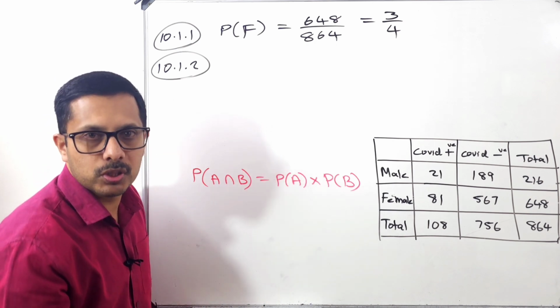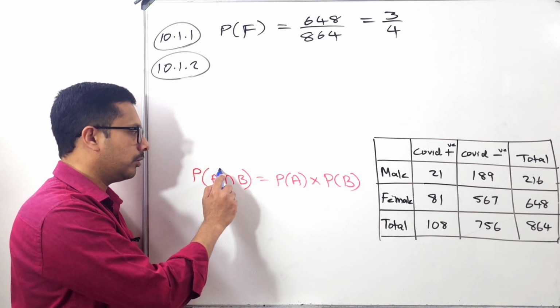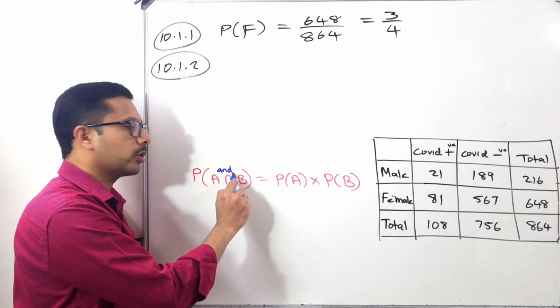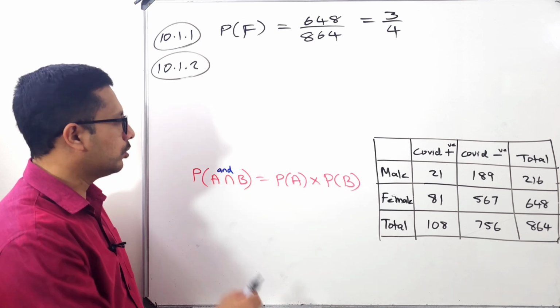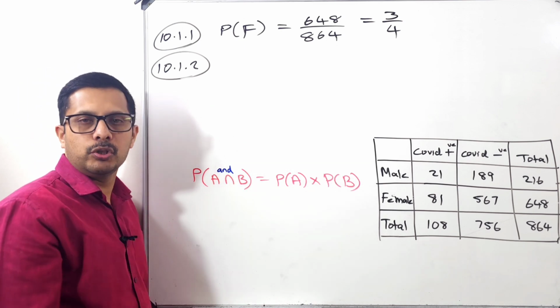Maybe in some schools, instead of A intersection B, you wrote A and B; both are the same thing.